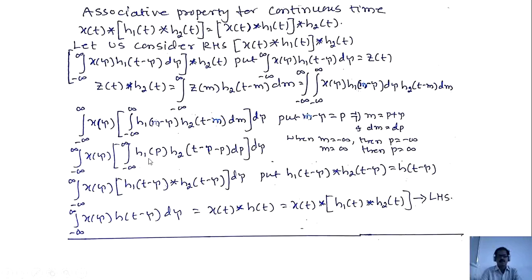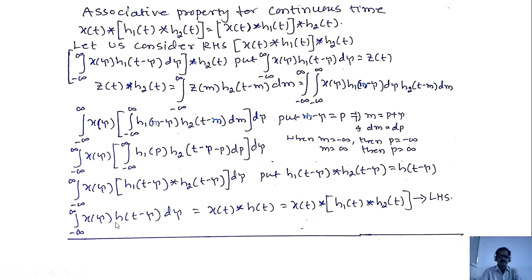Now I want to convert this in terms of the convolution operator. We are integrating with respect to p, here minus p. Hence h1 of t minus tau convolved with h2 of t minus tau. This d tau will be as it is. So I substituted h1 of t minus tau convolved with h2 of t minus tau as h of t minus tau. This is h of t minus tau, x of tau, d tau.